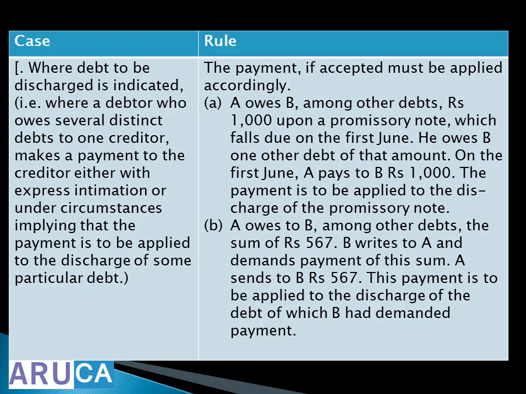A owes B among other debts a sum of 567. B writes to A and demands payment of this sum. He asks for 567 rupees. A sends 567. Payment is to be applied to the discharge of the debt for which B had demanded payment. The 567 rupees must be applied to the debt for which he asked.